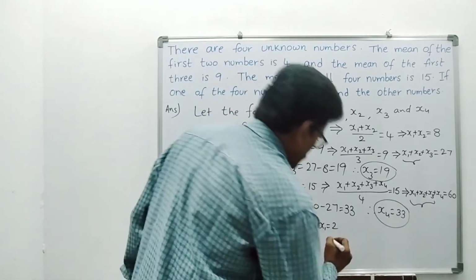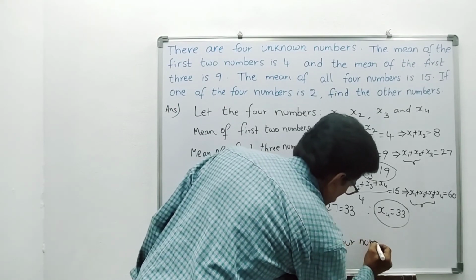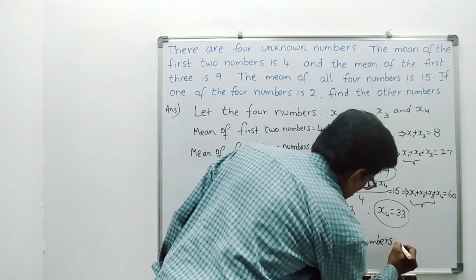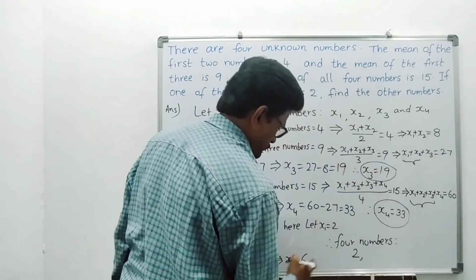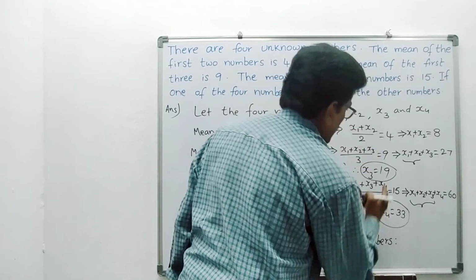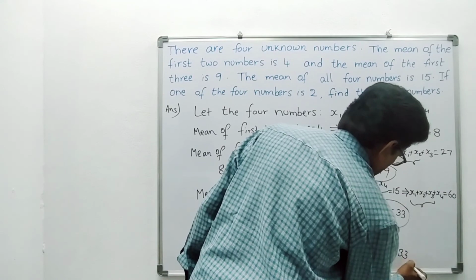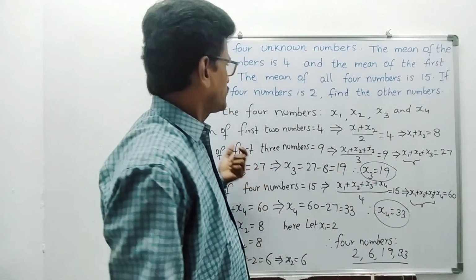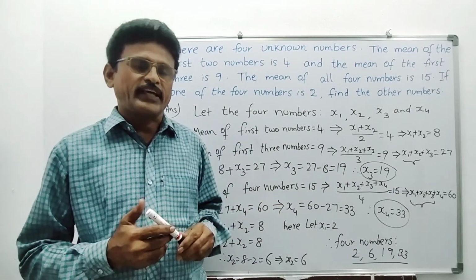So total 4 numbers. What are the 4 numbers? First one is 2. Second number is 6. Third number is 19. And final number is 33. These are the 4 numbers. Like this, we can do problems on mean. Right? Thank you for watching this video.